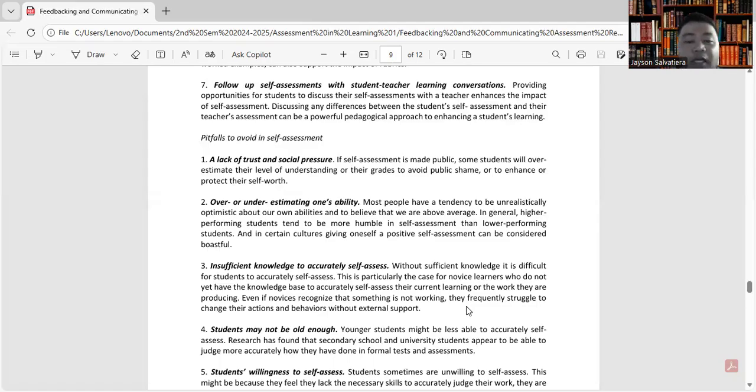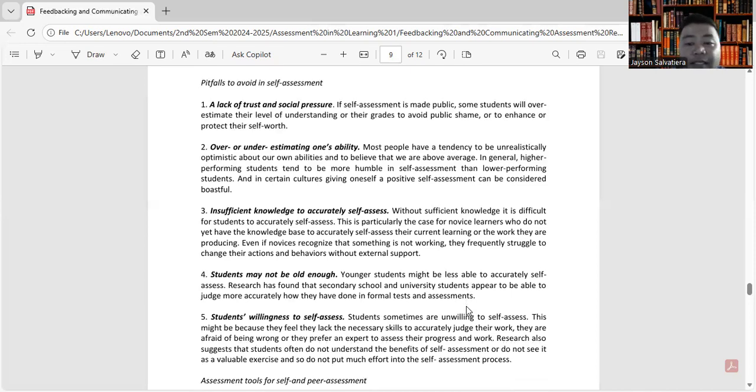Next is insufficient knowledge to accurately self-assess. Without sufficient knowledge, it is difficult for students to accurately self-assess. This is particularly the case for novice learners who do not yet have the knowledge base to accurately self-assess their current learning or the work they are producing. Even if novices recognize that something is not working, they frequently struggle to change their actions and behaviors without external support. Next pitfall to avoid in self-assessment.